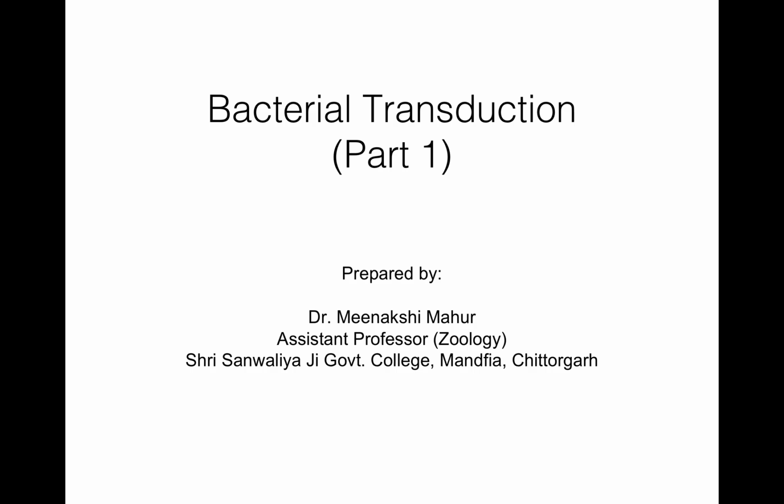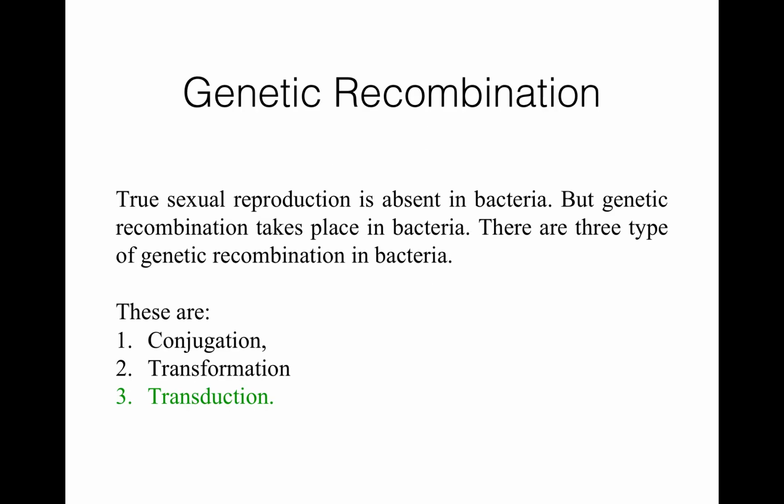I have already explained in previous lectures bacterial transformation, bacterial conjugation, vegetative reproduction in bacteria, and asexual reproduction in bacteria. Now today I am going to explain bacterial transduction. It is one of the methods of genetic recombination in bacteria.